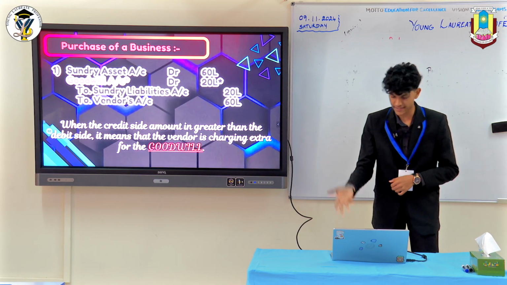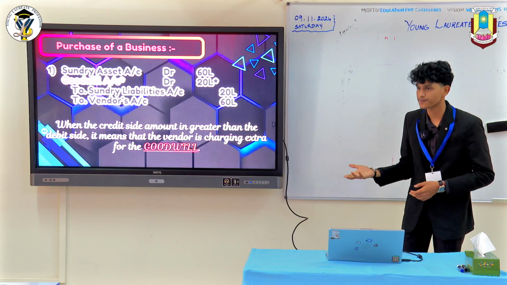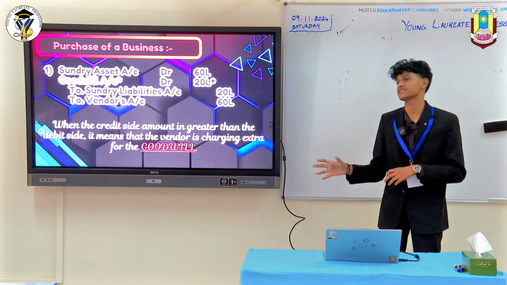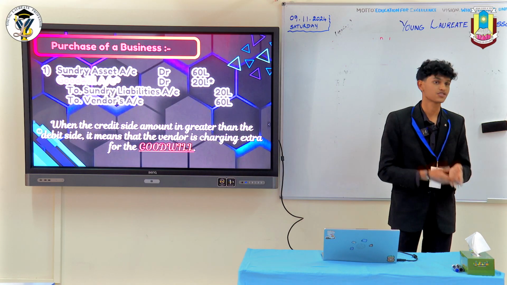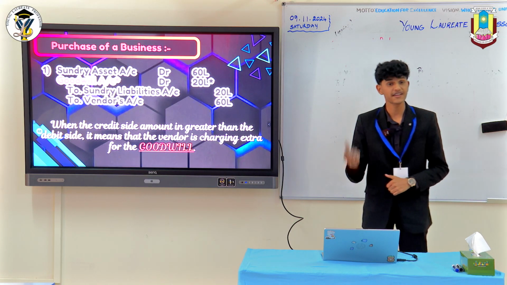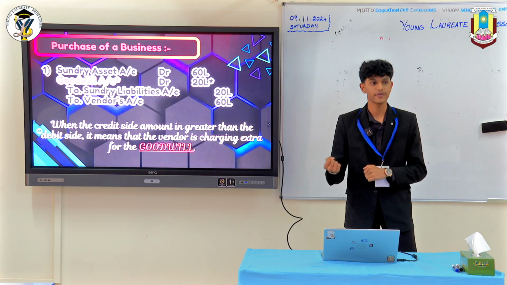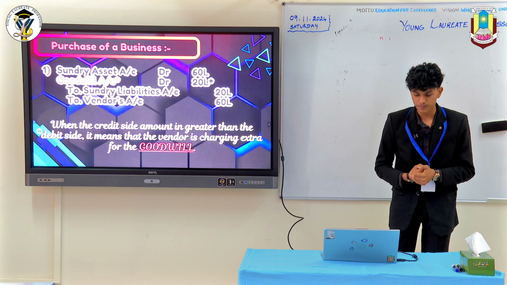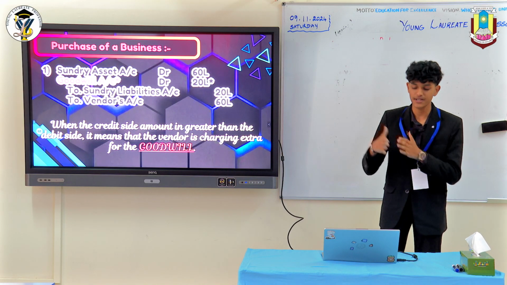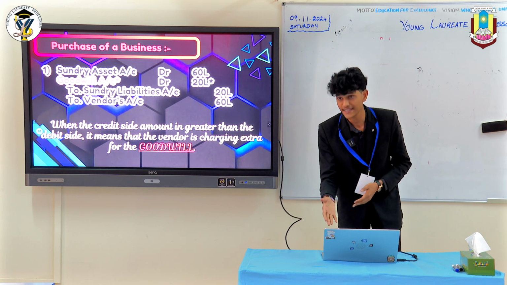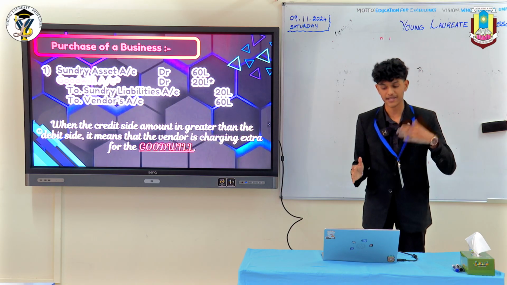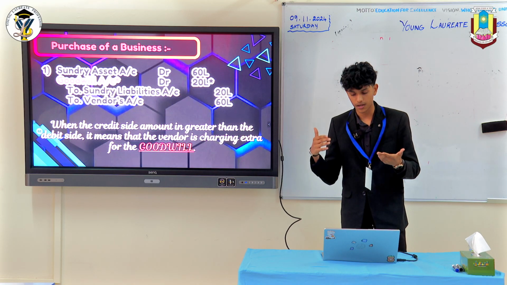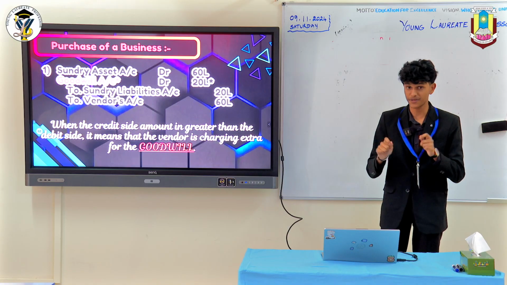So let's take another example over here. You're buying a business and say the business has assets worth 60 lakh rupees. Assets have a debit balance, so you will debit it. Then you have sundry liabilities. Since you're buying the business, of course you'll be taking up the liabilities of the firm as well. Liabilities have a credit balance, so you will credit sundry liabilities 20 lakhs. Now if you see, the business is worth about 40 lakhs because assets are 60, liabilities are 20.